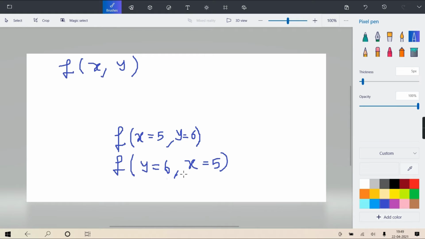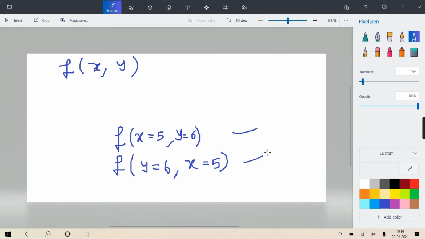But doesn't matter, because when the order is changed, then also you have associated it with the formal. You have mentioned that it is the formal for whom. Like 5 is formal for x, 6 is formal for y. So order doesn't matter. Correct? So in this case also for y 6 will be used and for x 5. Though the order is different, the answer for both call will be same.